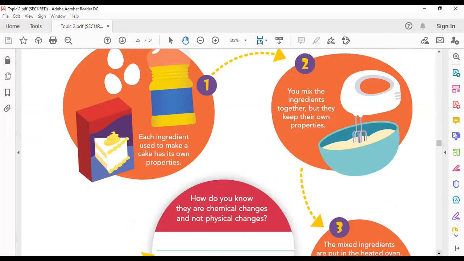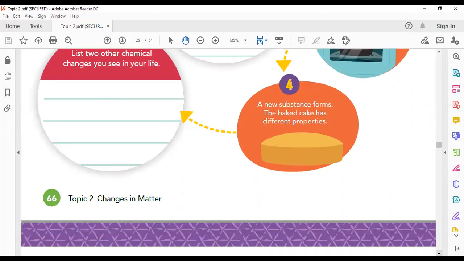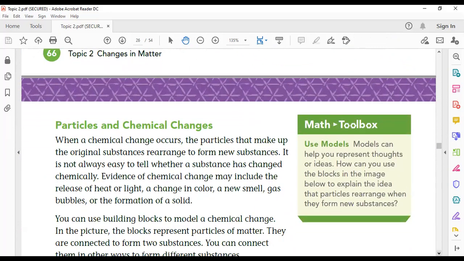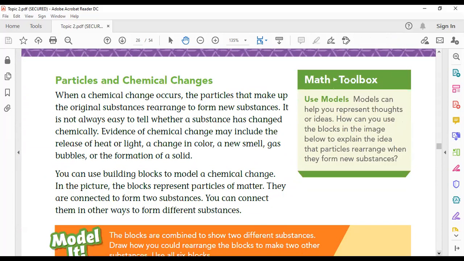Also baking a cake or baking bread. These are also chemical changes. What happens to the particles of matter in a chemical change? When a chemical change occurs, the particles that make up the original substances rearrange in a new way to form new substances.